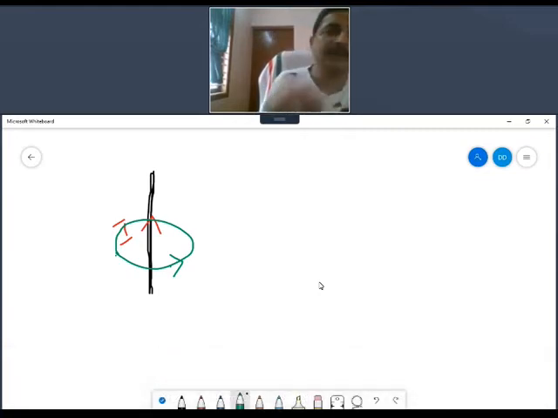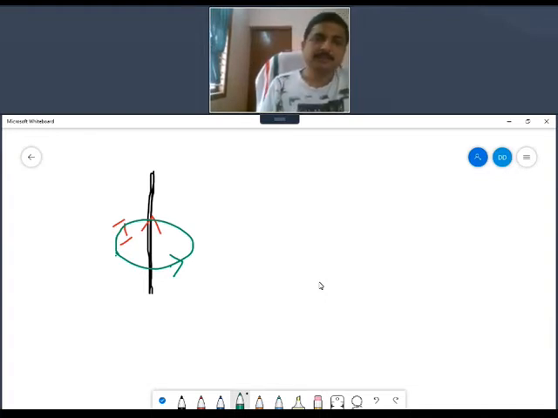When current is moving up from bottom to top in a conductor, you will have a magnetic field around it. I'm just drawing one line of force. There will be so many lines of force around it. One line of force for representation, and you can see the direction. The direction is taken when it is bottom to top. The direction is taken anti-clockwise.